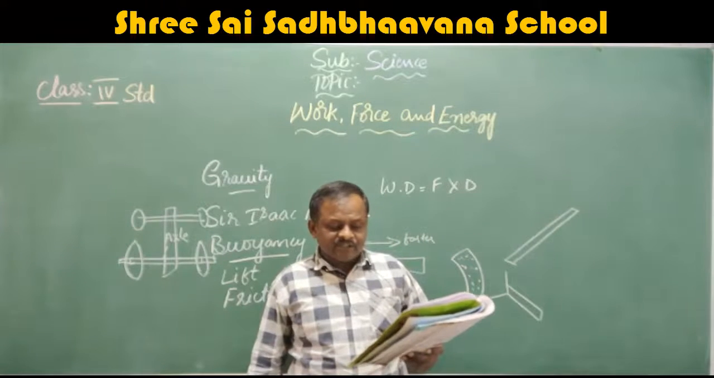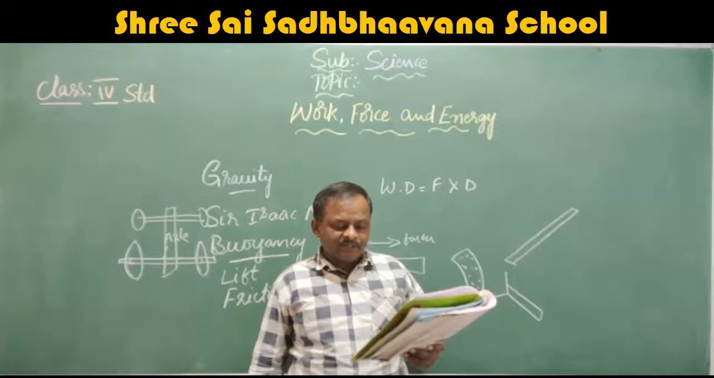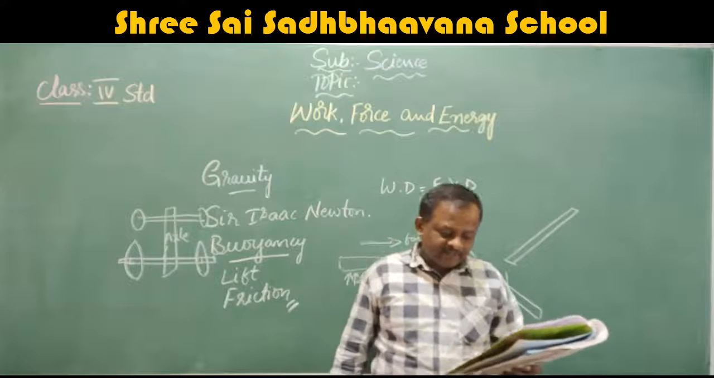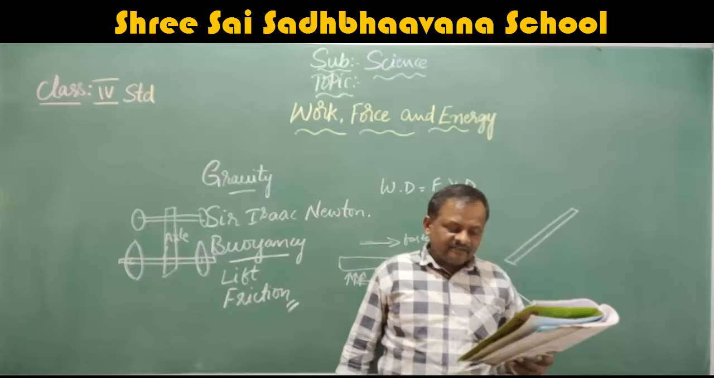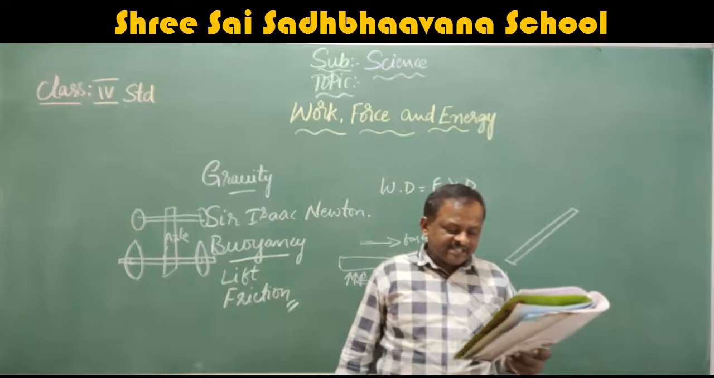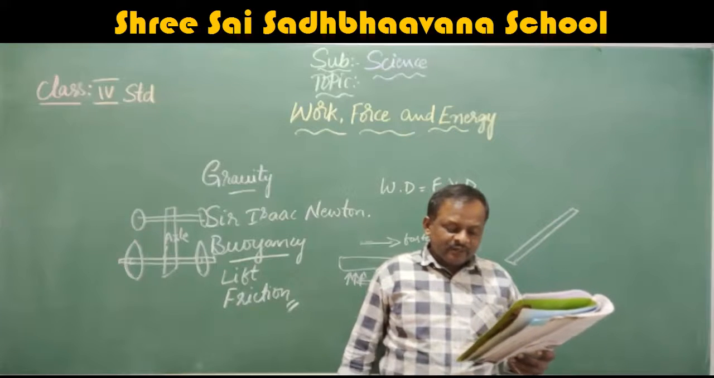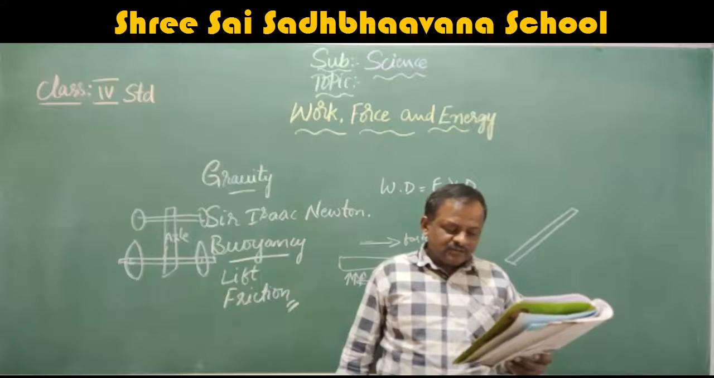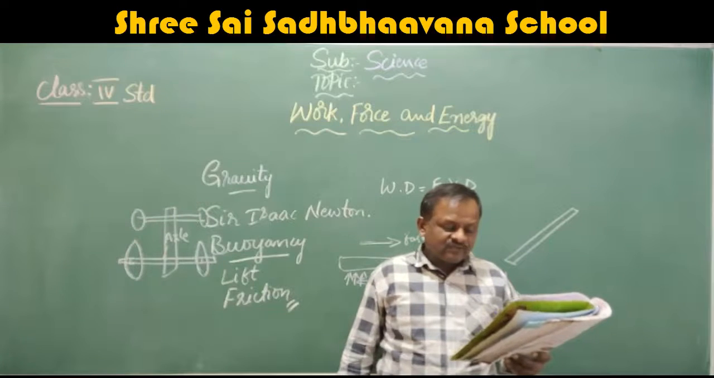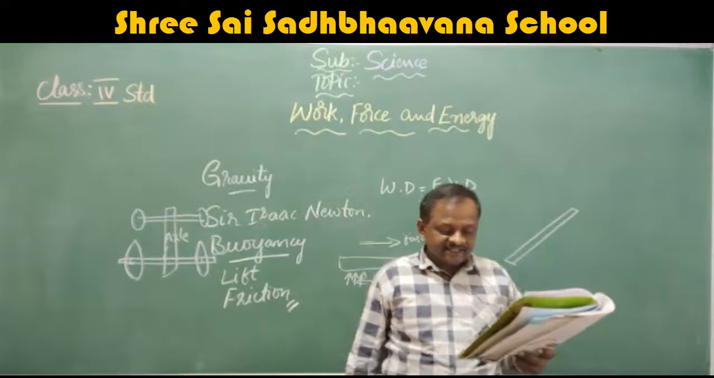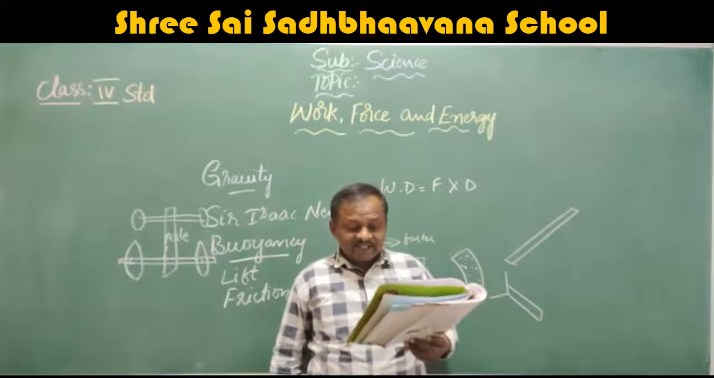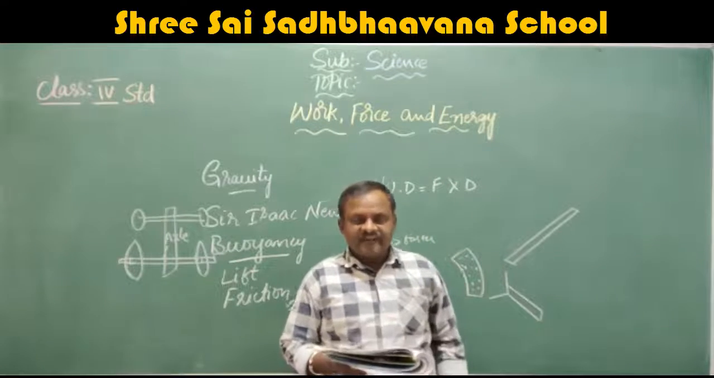A wedge is a simple machine used for pushing two objects apart. It is made up of two inclined planes. These planes meet and form a sharp edge. This edge can split things apart. A good example is an axe which is used to cut wood. Other examples are knives, forks, nails, etc.